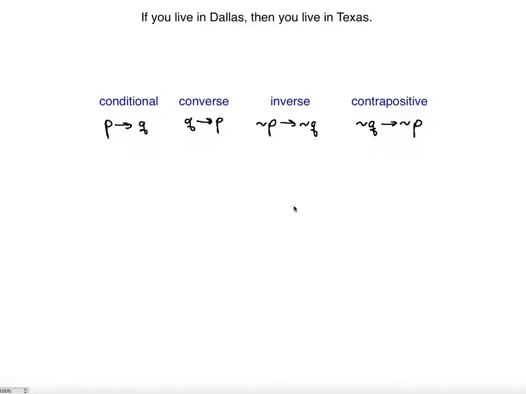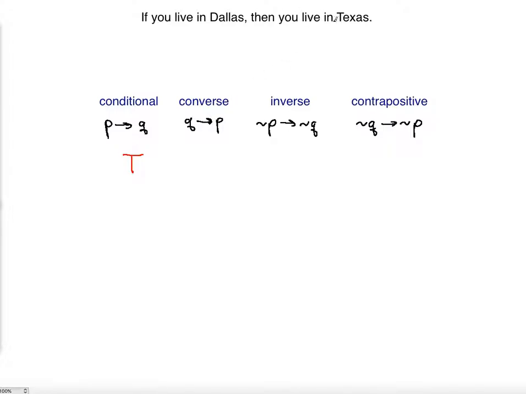So we want to find the truth values for the converse, inverse, and contrapositive based on the given conditional statement. The conditional statement by default is already true. Converse means that we have to switch. P is basically you living in Dallas, and Q is you living in Texas. If you live in Dallas, then you live in Texas. That's true.